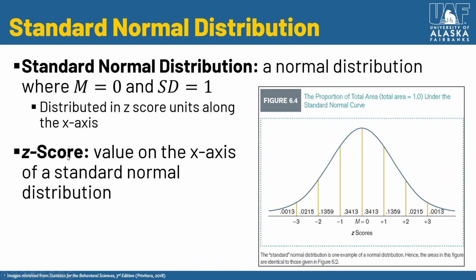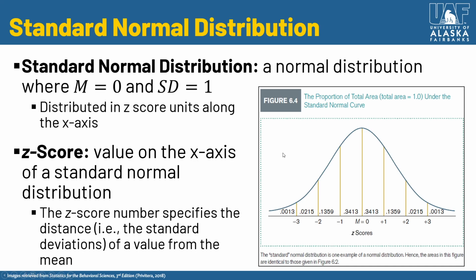And so these z-scores then are values on the x-axis of a standard normal distribution. And so again, when you hear standard normal distribution, just think standardized, right? This is what we go back to, to inform our analyses and interpretations, right? And so in this standard normal distribution, we have these z-scores. You've probably come across these before if you've taken stats in any sort of capacity. And even if not, I feel like you might have heard of these in some kind of math class.